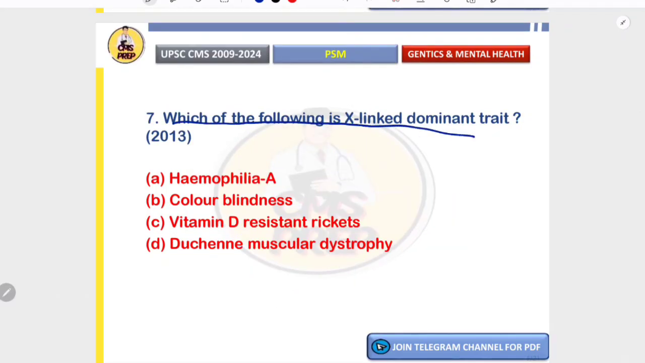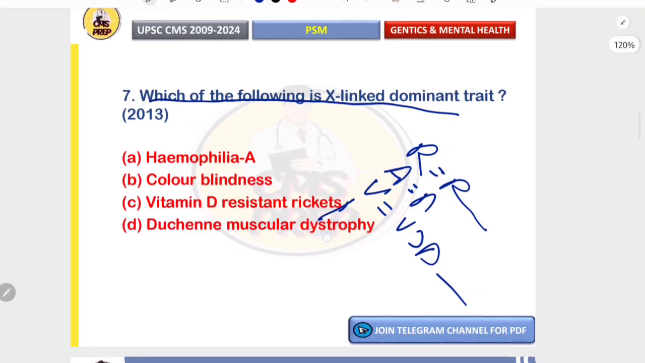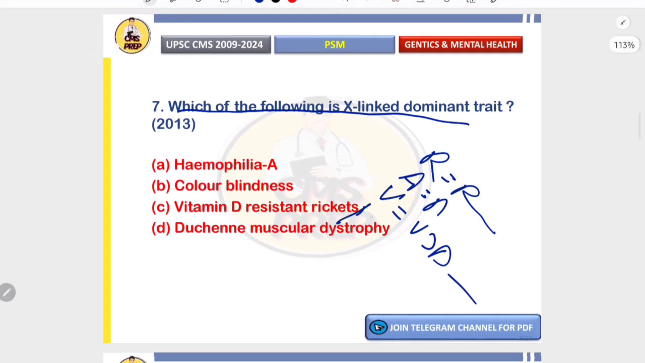Which of the following is an X-linked dominant trait? So there are very few X-linked dominant diseases which can be remembered by the mnemonic RAVI. R for Rett syndrome, A for Alport, V for vitamin D resistant rickets, and I is for incontinentia pigmentosa. Okay, so the correct option is vitamin D resistant rickets. Now let's move on to the next question.